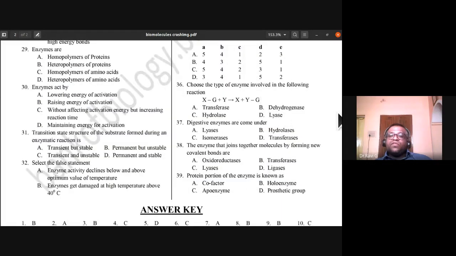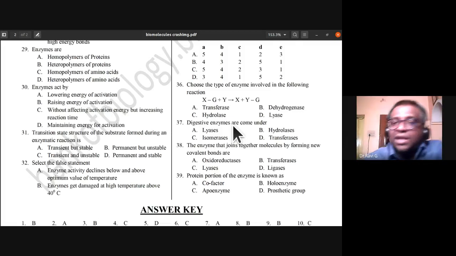36, choose the type of enzyme involved in the following reaction. XG plus Y gives X plus YG. Transferase, dehydrogenase, hydrolase, lyase. So choose the type of enzyme involved in the following reaction. So 36, the answer is A, that is transferases. So G is transferred to Y. So transferases it is. The enzyme is transferase.